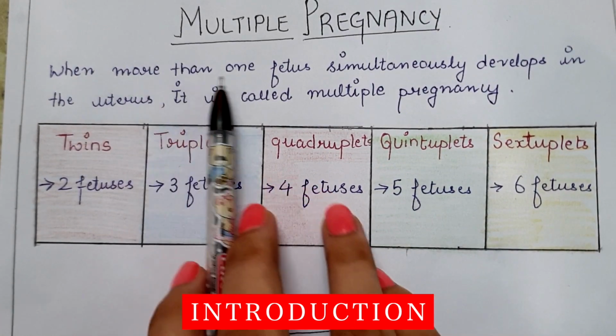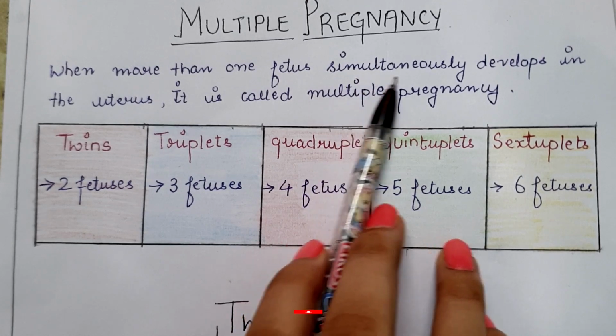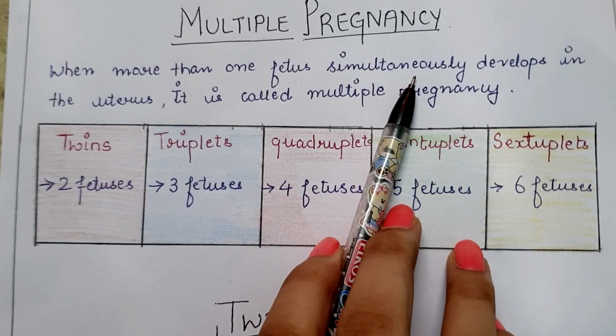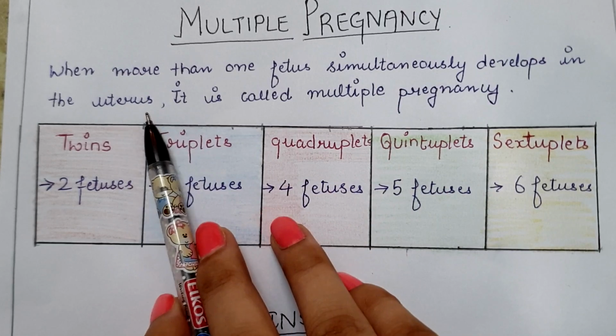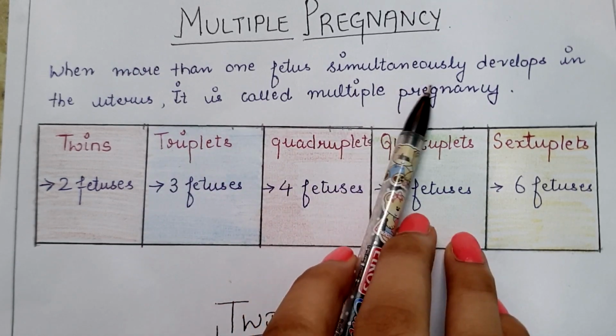When more than one fetus simultaneously, meaning at the same time, develops in the uterus, it is called multiple pregnancy.